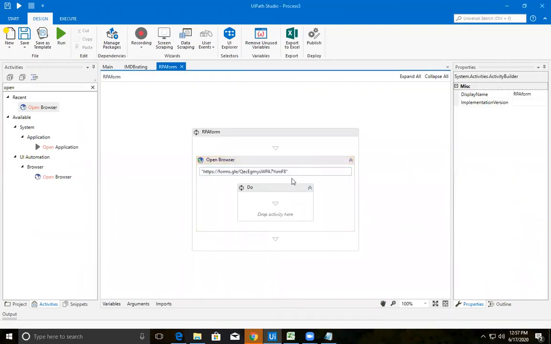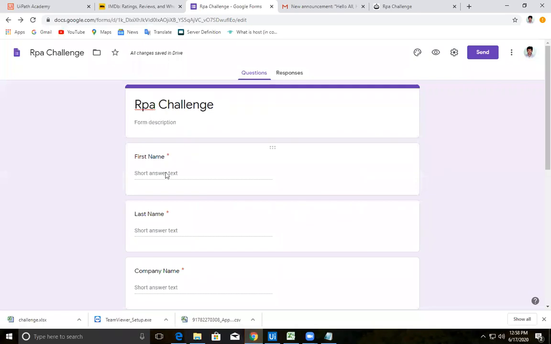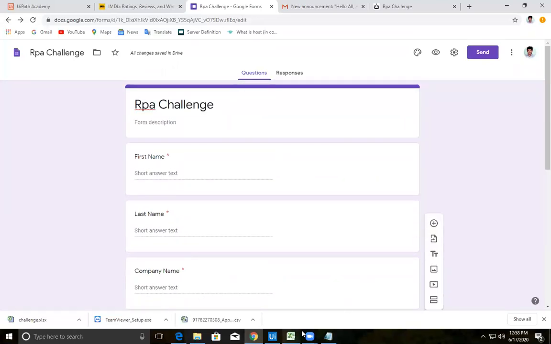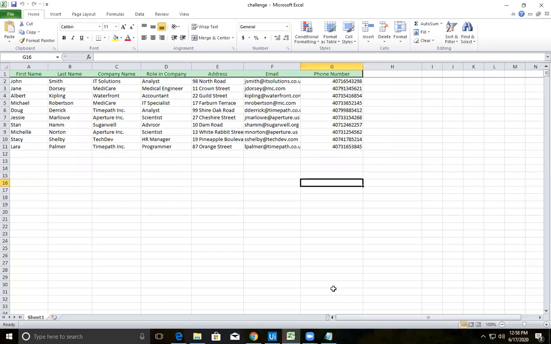Now, after opening this, what do we need to do? We need to insert values here. So from where are you going to insert? You are going to identify the values of first name, last name, company name, role and company name, all these fields from an Excel file. This is my Excel file. That means you need to read your Excel file now.